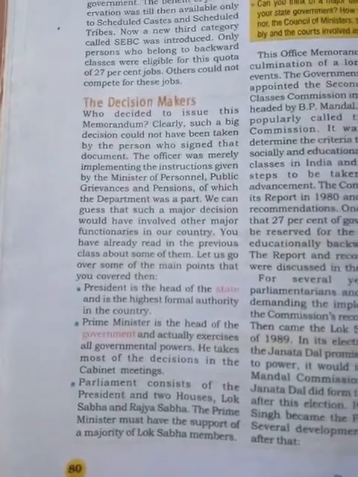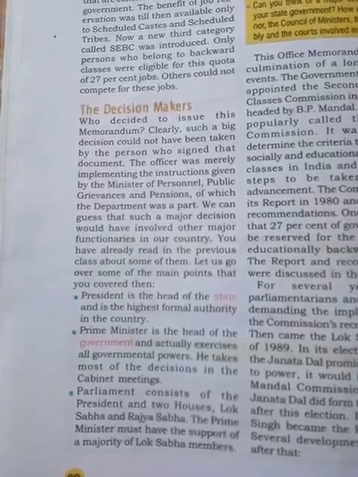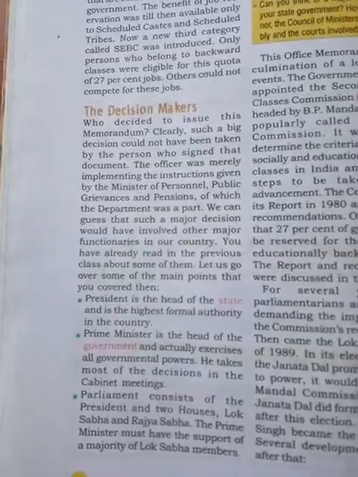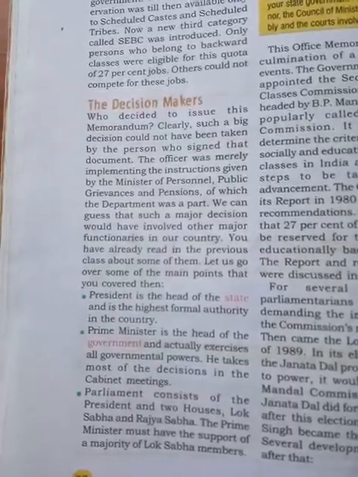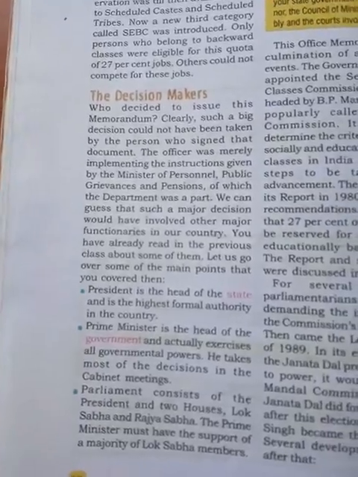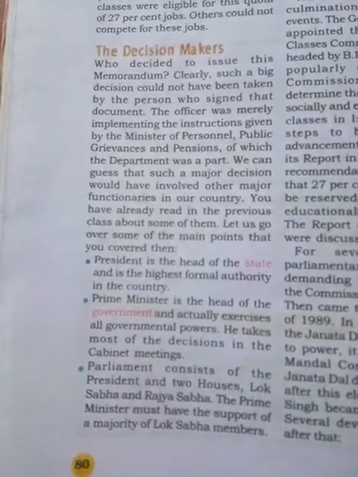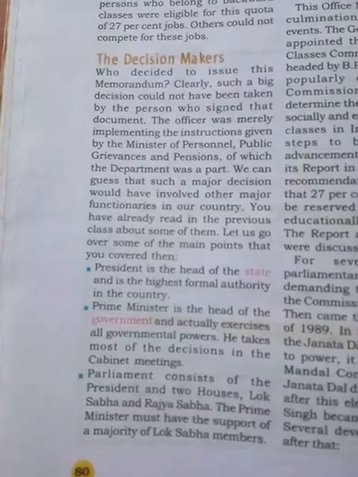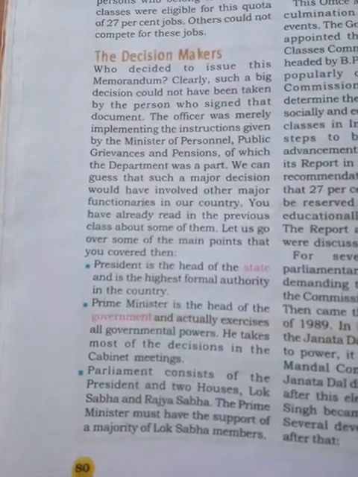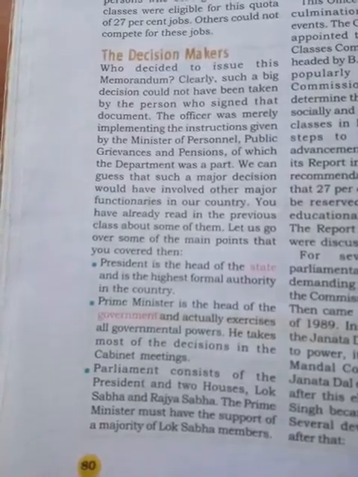Look here, this policy was issued only by government officials. But the main decision was taken by whom? By the ministers, who were discussing this in Parliament. The President is the head of the state. That means the President is the highest formal authority in the country. Formally, he is the highest.